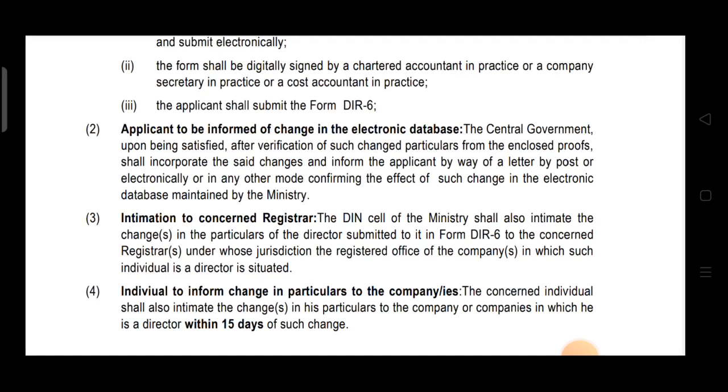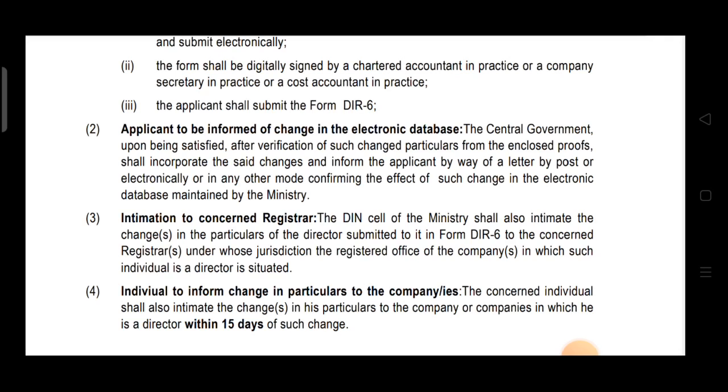Now from point number 1, what we have understood is that individuals are required to make some changes, and that's why they are intimating to the central government. Now this change particulars is necessary to make the required changes in the electronic database as well. So once these changes are made in the electronic database, central government will intimate this to the applicant by way of letter by post or electronically or in any other mode that the required changes that you have applied for have been done in the electronic database. Okay, this is a kind of acknowledgement.